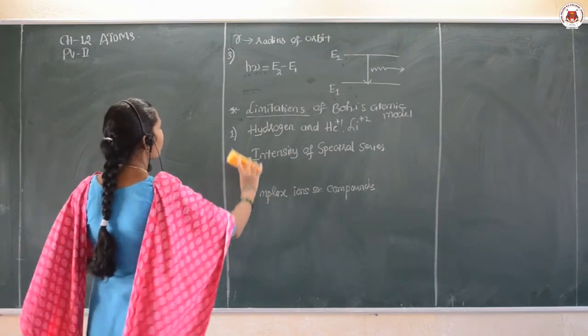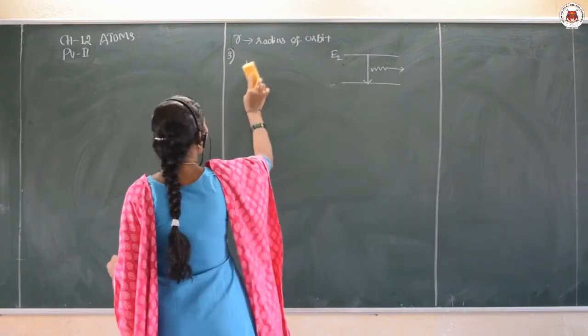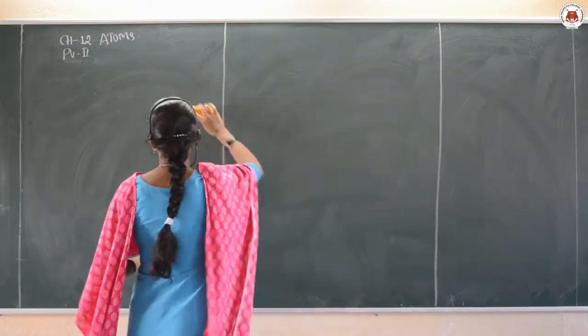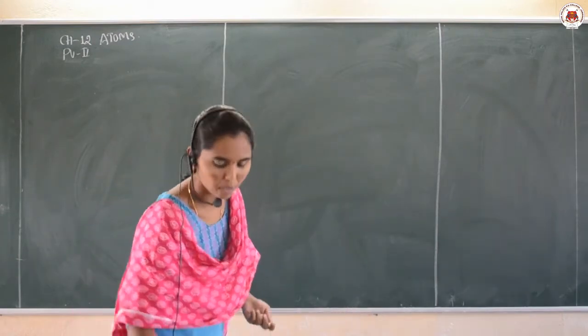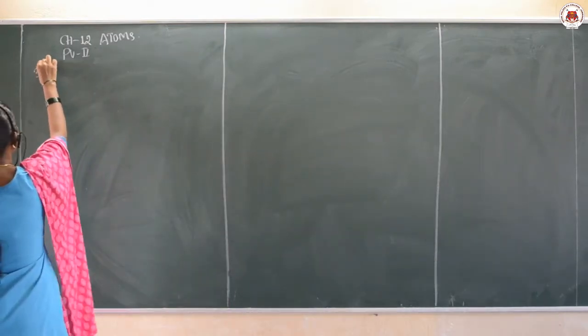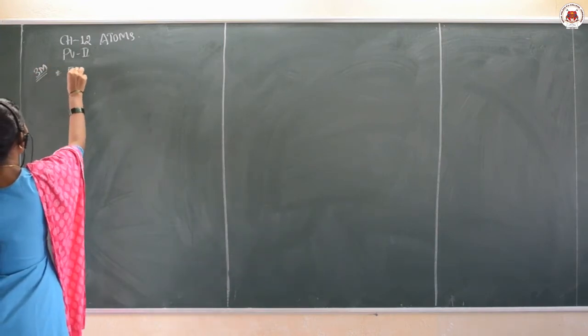Now, we are going to derive the expression for the radius of the nth orbit by using Bohr's atomic model. This is important for the 3 or the 5 mark. Okay. Expression for